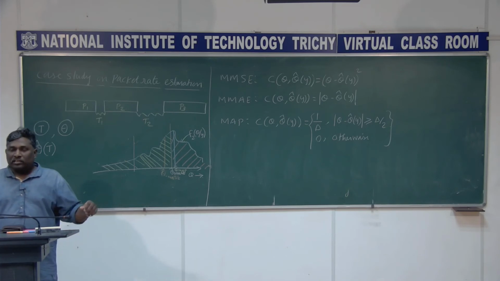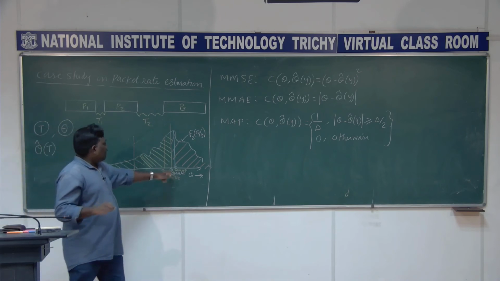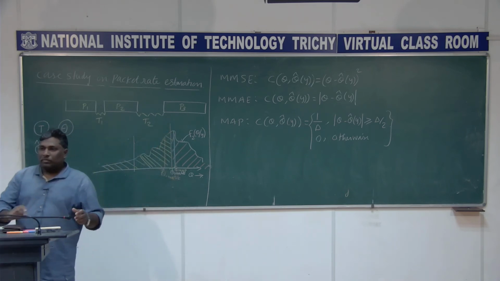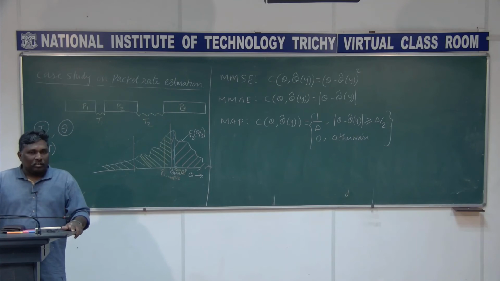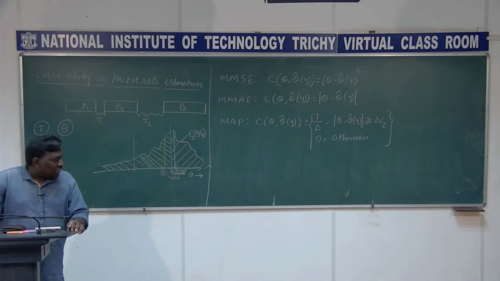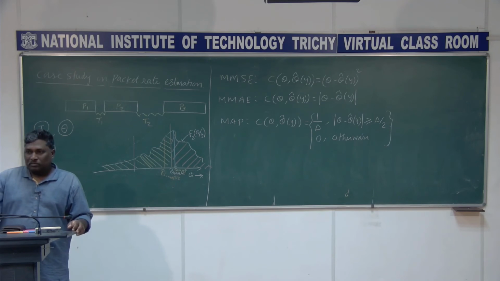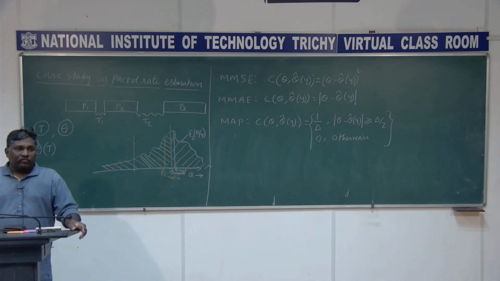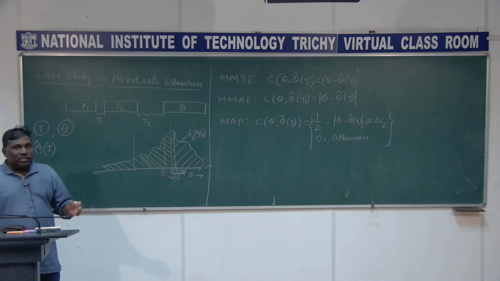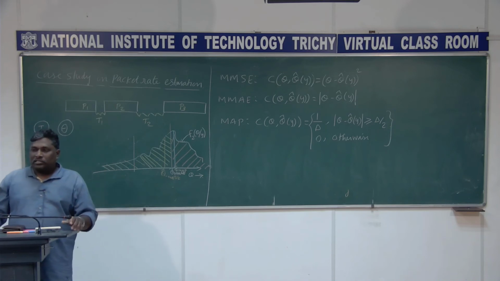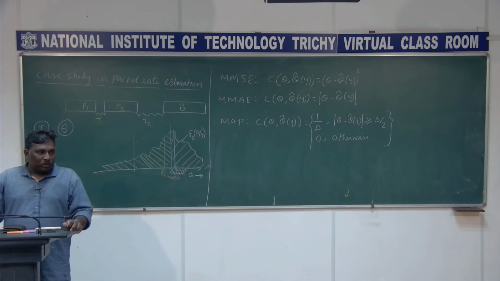I will tell you the reason, because that only ends up with this peak here. How that comes, we will discuss a little later. So that is this cost function. Theta minus theta cap of y, if it is greater than delta by 2, you get a cost. If it is less than that, the cost function is 0. As simple as that. I wanted this delta to be as small as possible. So that is what MAP is. And MMAE is just the absolute difference between theta and theta cap of y, which needs to be minimized.